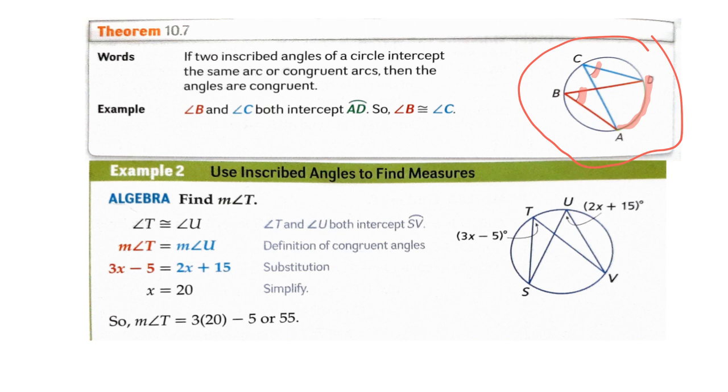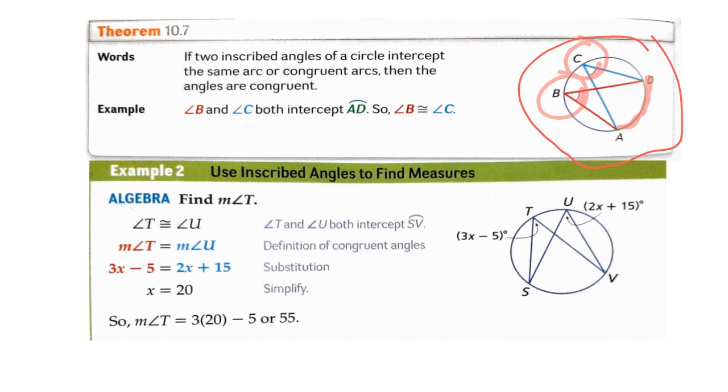So according to the theorem, since both inscribed angles intercept the same arc, then those angles are congruent. So the measure of angle B is equal to the measure of angle C.